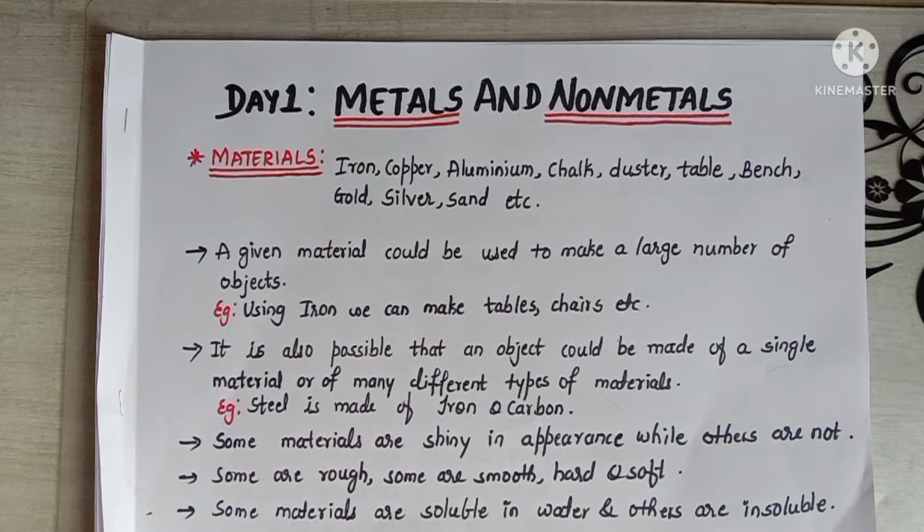Sugar is soluble in water. If you take water and oil and mix them, these two will not mix and the oil will not dissolve in water. This is nothing but insolubility. So here oil is insoluble in water.